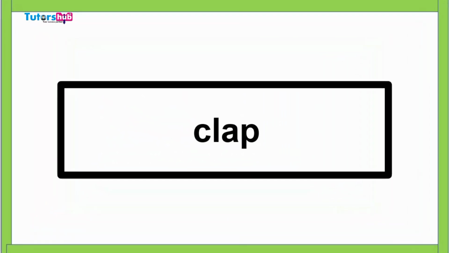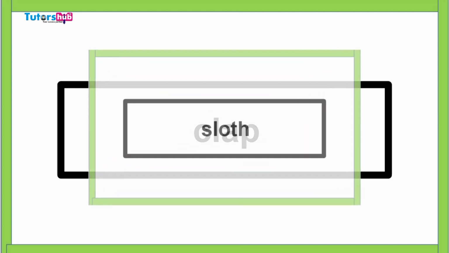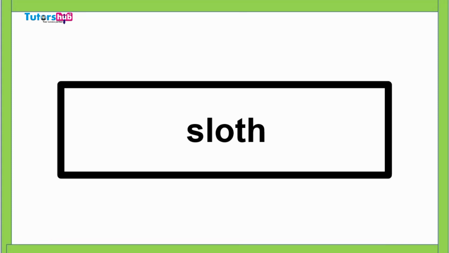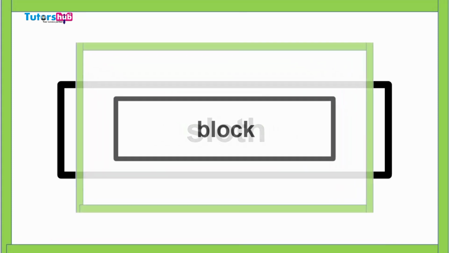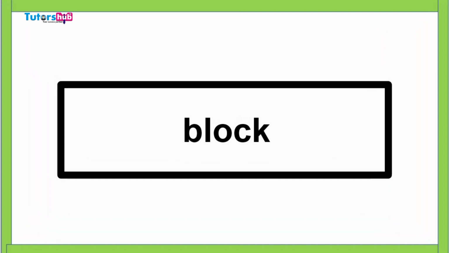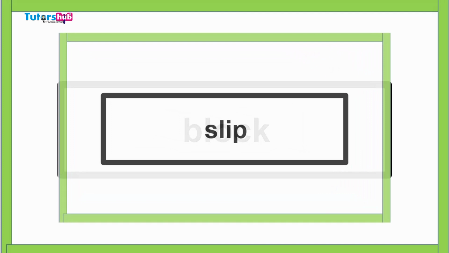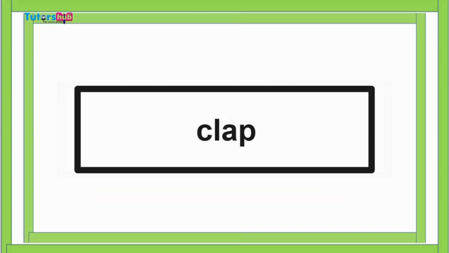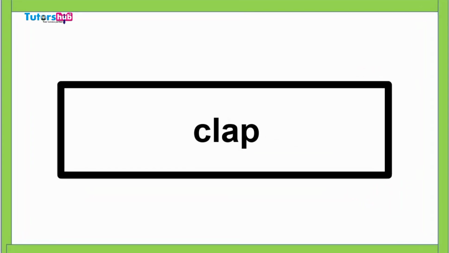So now read the words in the form of flashcards. The first word is clap. Clap. Okay, the second word is sloth. Sloth. Then block. Block. Then slip. Slip. Okay, and then clap. Clap.